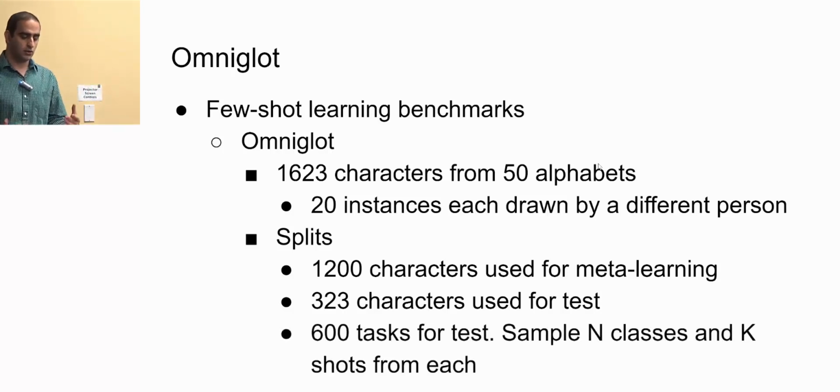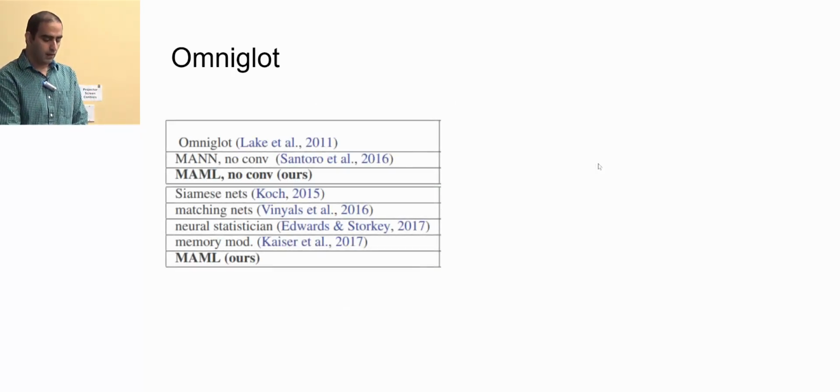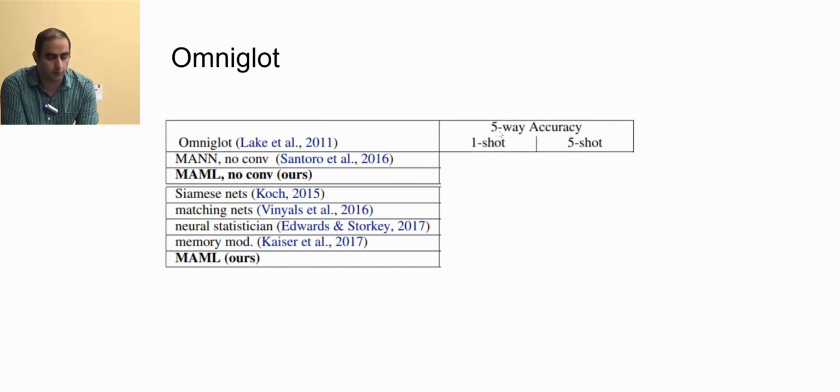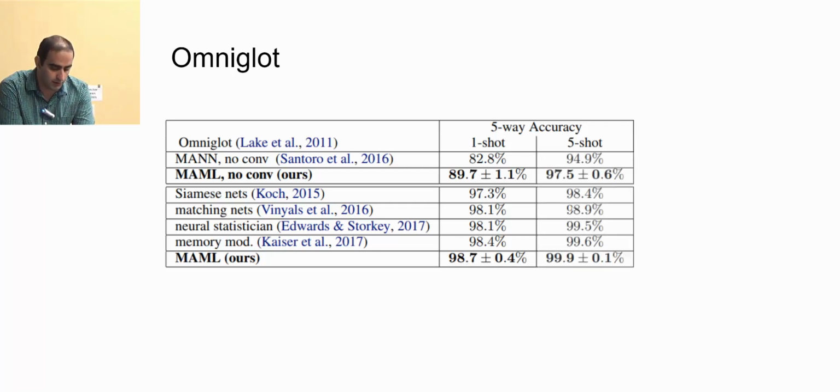And as I showed you, we can generate different target tasks. So we generate 600 different target tasks, and we average the results on those when we want to evaluate our method. Yeah, so this is the MAML algorithm, and you can see that they have done it on 5-way 1-shot and 5-shot. So 1-shot is when you just train on one example, of one character, and you want to evaluate it on other characters of the same class. So it gives actually very good results, and also for 5-shot and also for 20-way.